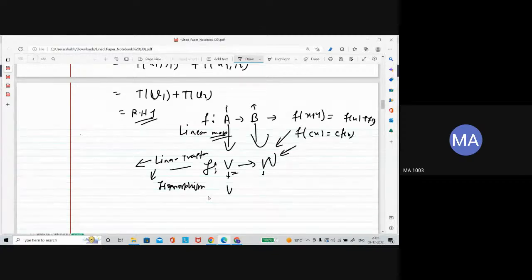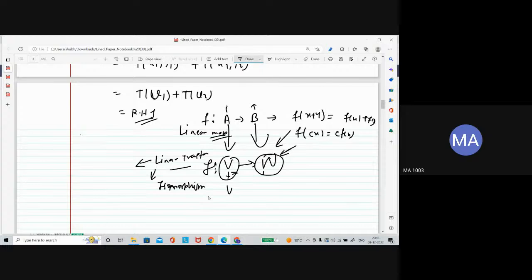So actually, if your linear transformation is one-one, and R2, it helps. If you have an isomorphism, then you know the property of this vector space, and you can know the property of the other vector space also. That's the use of isomorphism.